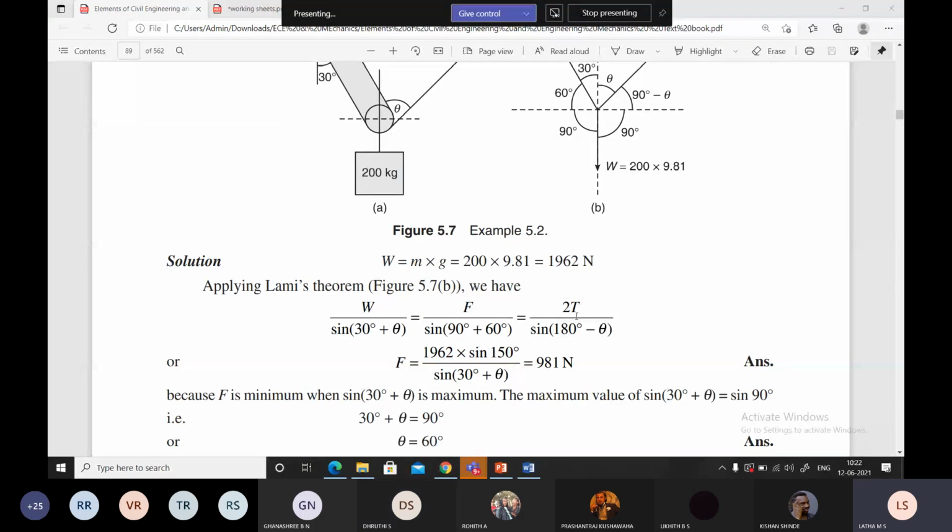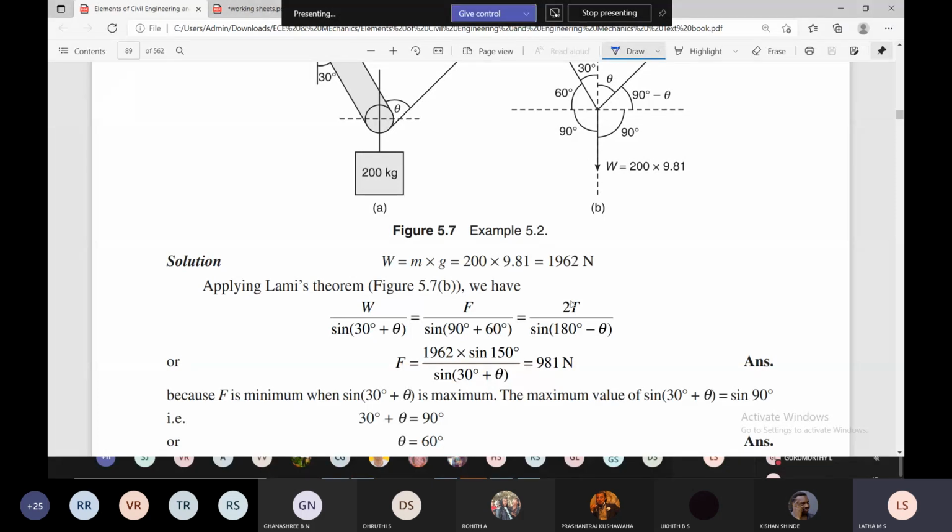This T is representing the tension in the rope, with respect to this angle, whereas this W is with respect to this angle. F is with respect to this angle of sine 90 plus 60. So with that we have to calculate F.